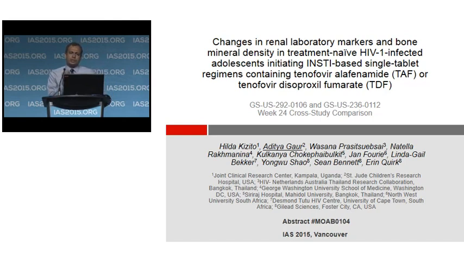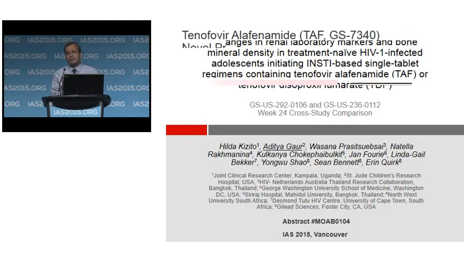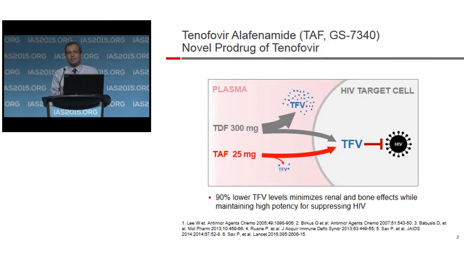As a short introduction to the difference between TAF and TDF, TDF metabolizes to tenofovir primarily in the plasma, as opposed to TAF, which primarily metabolizes to tenofovir intracellularly.